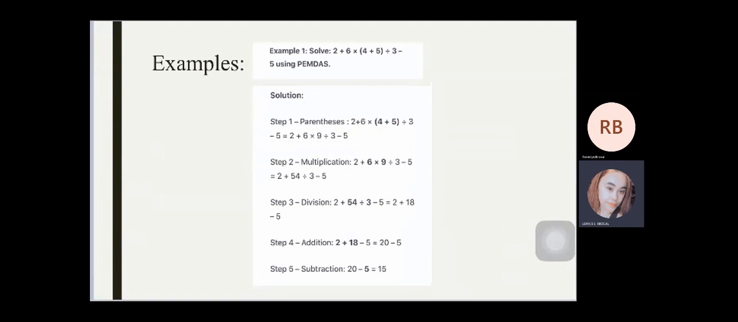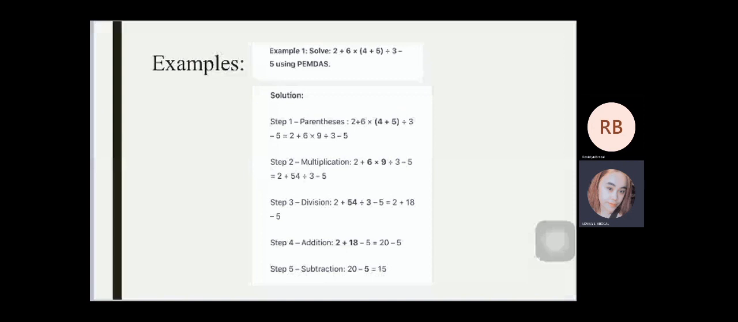Step 2, multiplication. 2 plus 6 times 9 divided by 3 minus 5 is equal to 2 plus 54 divided by 3 minus 5. Kaya naman nakuha yung 54 is times yung 6 times 9 is equal to 54. Step 3, division. 2 plus 54 divided by 3 minus 5 is equal to 2 plus 18 minus 5. Kaya naman nakuha yung 18 kasi dinivide yung 3 sa 54.